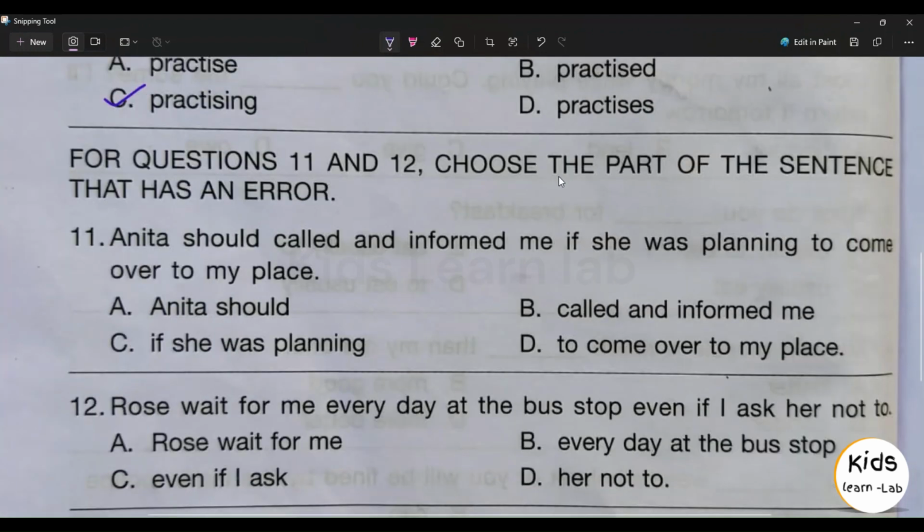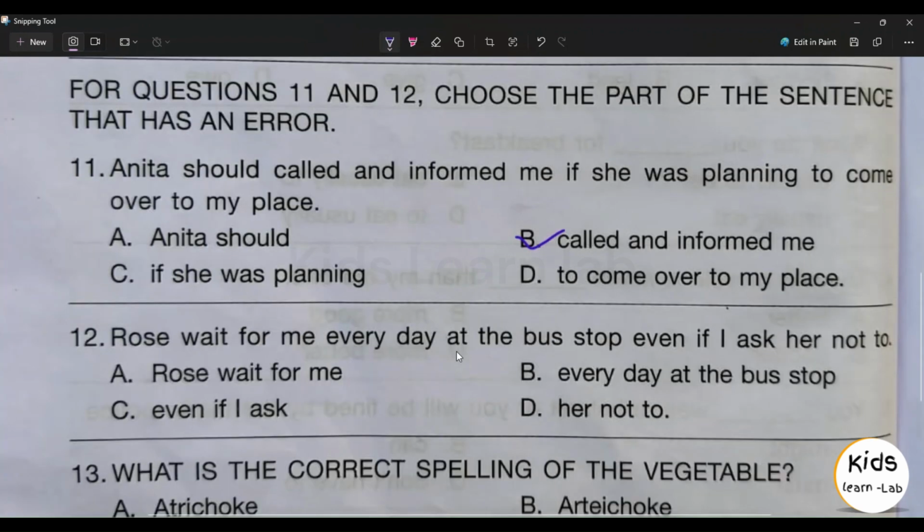For questions 11 and 12, choose the part of the sentence that has an error. 11th question, Anita should called and informed me if she was planning to come over to my place. Option A, Anita should. Option B, called and informed me. Option C, if she was. Option D, to come over to my place. Option B, called and informed, is the right answer, which has an error.